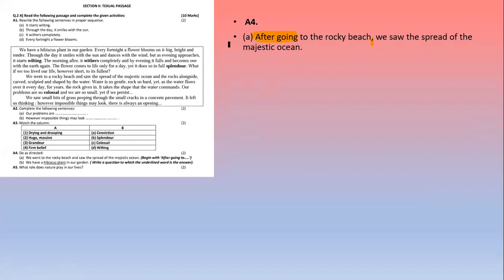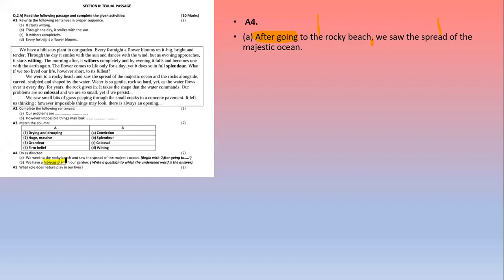This became your complex sentence. ये कंपाउंड सेंटेंस को हमने कॉम्प्लेक्स में चेंज कर दिया है. तो फर्स्ट एक्शन था रॉकी बीच, we went there, और सेकेंड एक्शन था we saw spread of majestic ocean. Now we'll see the next. We have hibiscus plant in our garden.